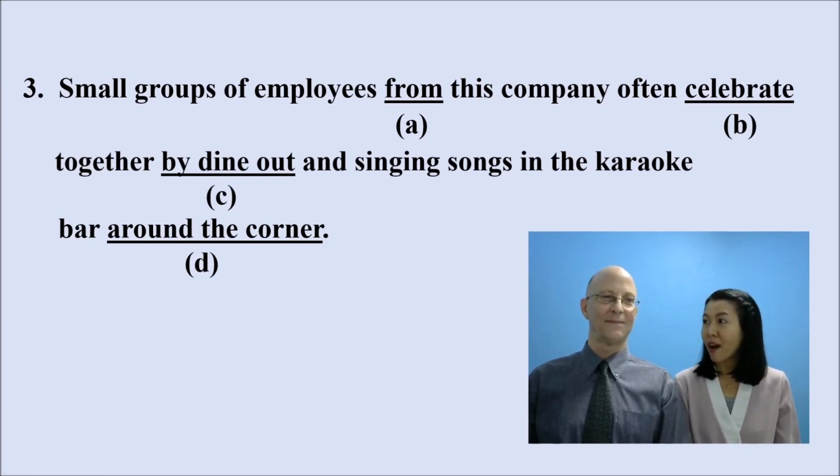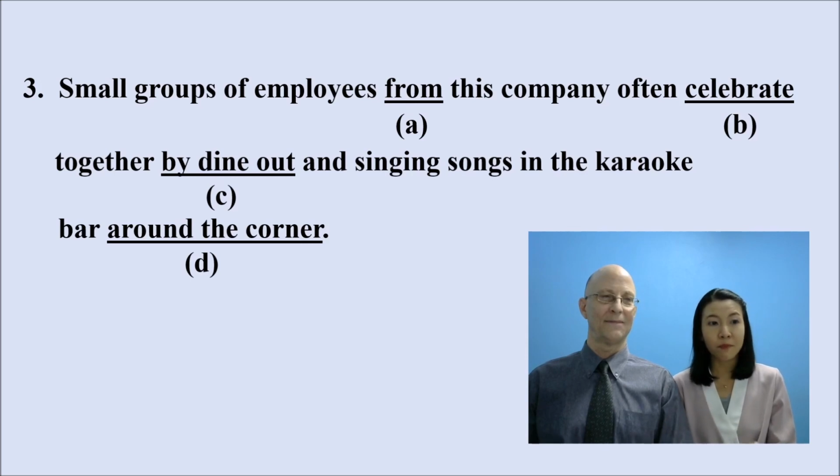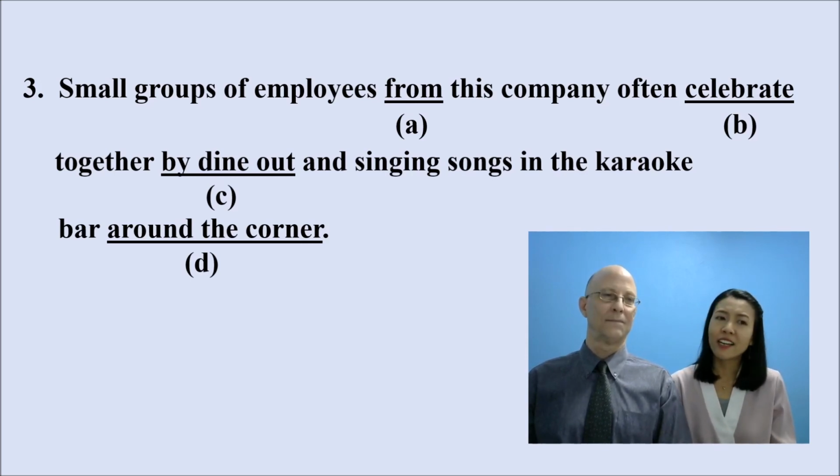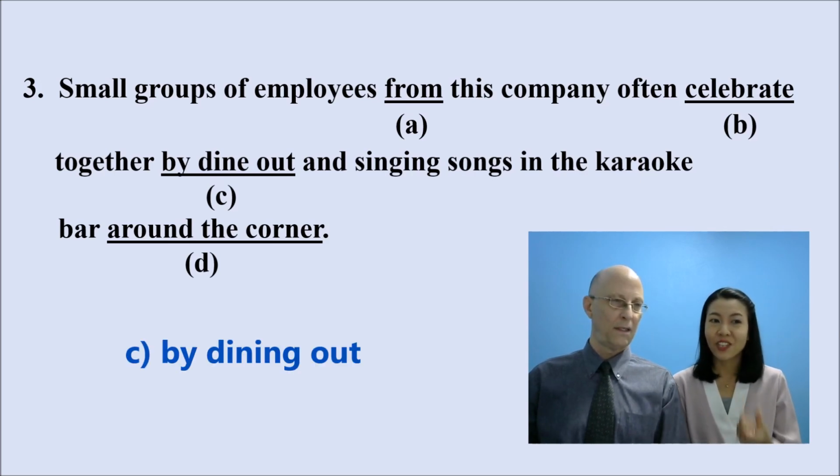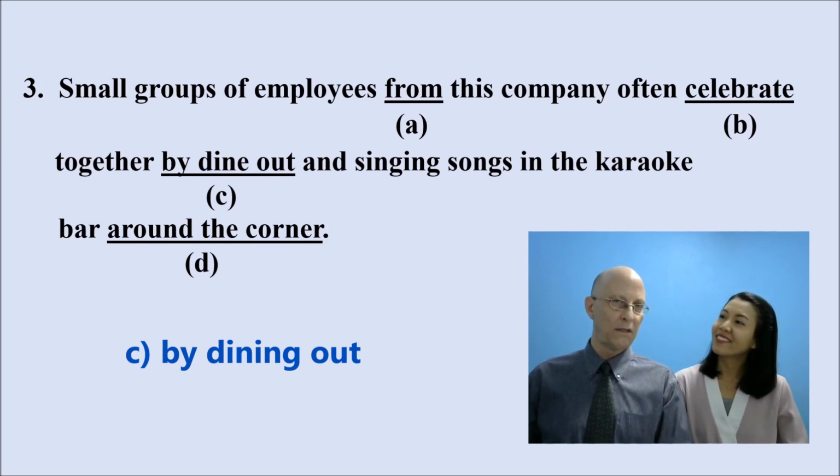How about C? Keyword for me is by. The word that comes after by must be a noun. But in this case, dine is a verb, right? So then you have to change the form from verb to a noun. Yeah, excellent. And how do you do that? Change from dine to dining. Yes, perfect. In this video, we're going to talk a lot about parallel forms.